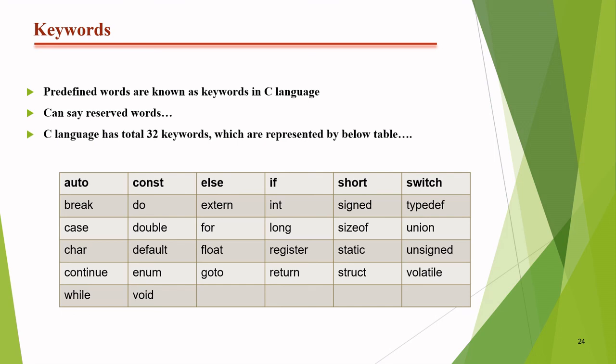First of all, if, else, I just circled the important ones: char, continue, while. These are important keywords. Don't be confused or hesitate about how we can learn these 32 keywords and their uses.